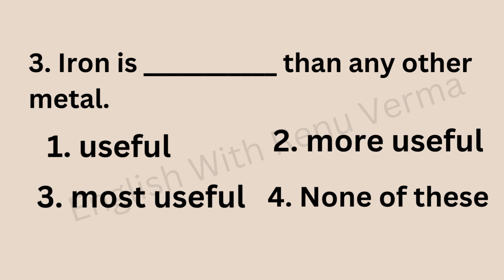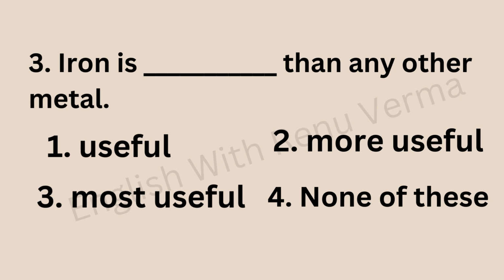Whenever we make a comparison between two objects, two things, or two people, anything that is two in number, we are making a comparison like this one is better than that. Then we use comparative degree, and in most cases after the degree we put than, which is used to make the comparison between two objects, two things, or two people.